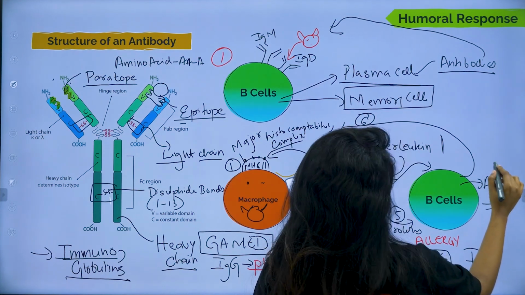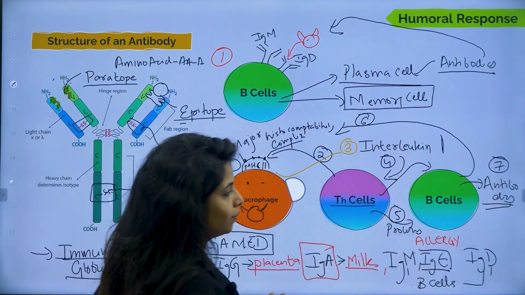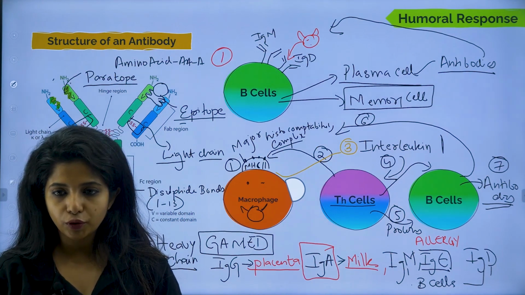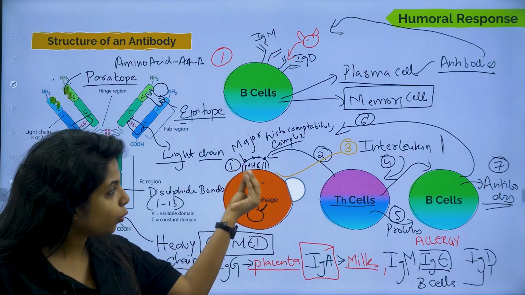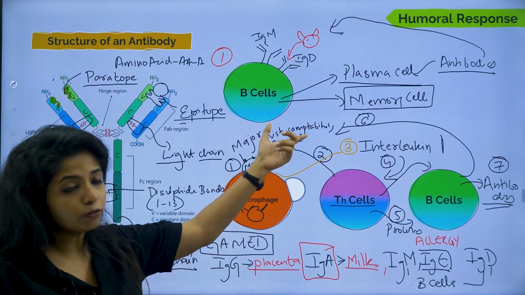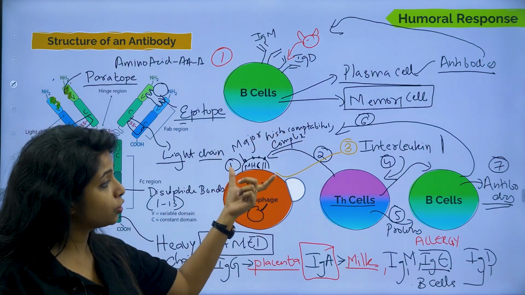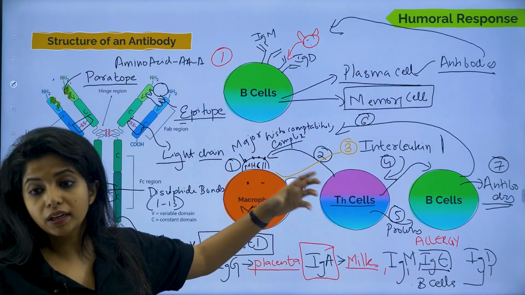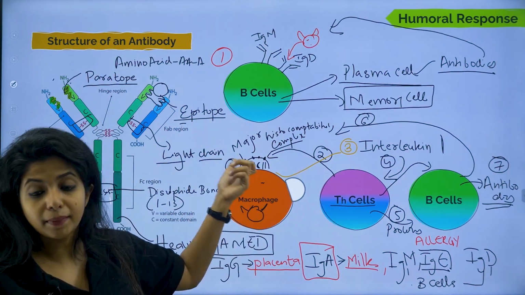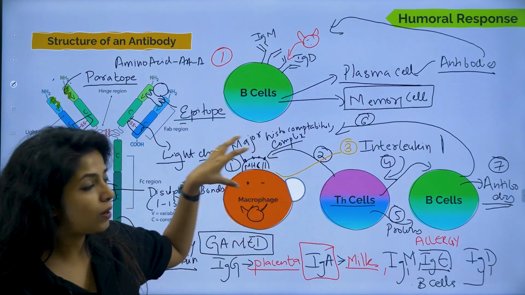This is the 7th point. Confused? I can make it easy for you. There was a macrophage, it killed the pathogen, and showed some part of it with the help of MHC2. Now this MHC2 is recognized by TH cells. TH cells can only attach if there is MHC2. Now they can go attach over here.